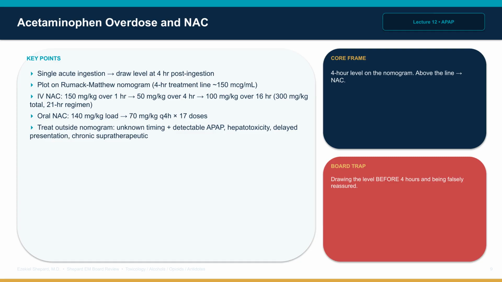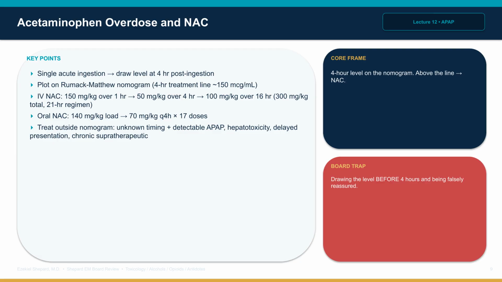NAC dosing intravenous: 150 mg per kilogram over 1 hour, then 50 mg per kilogram over 4 hours, then 100 mg per kilogram over 16 hours. Total 21-hour regimen of 300 mg per kilogram. Oral NAC, 140 mg per kilogram loading, then 70 mg per kilogram every 4 hours for 17 doses.